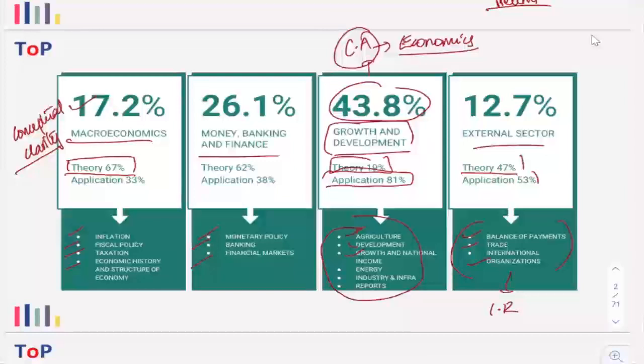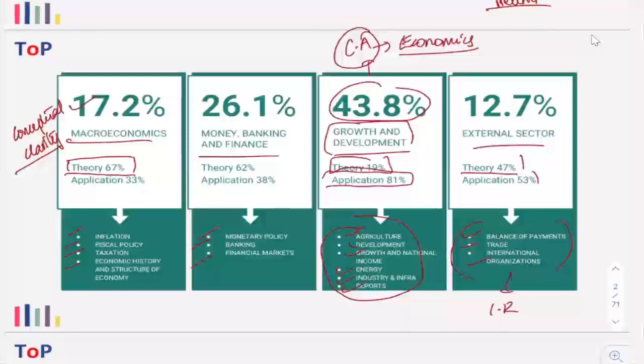Then we have to deal with the energy sector. Then the industry and infrastructure. And finally, we have some reports related to various industrial and infrastructural indices. Clear? So this is how we have to divide the entire question paper and the entire topics that we have to prepare for economics.